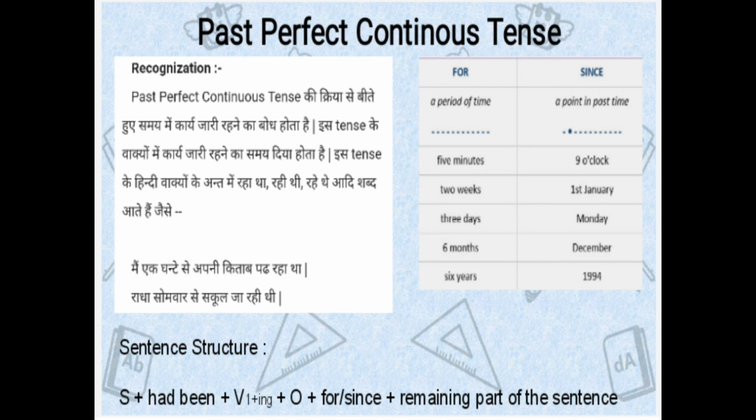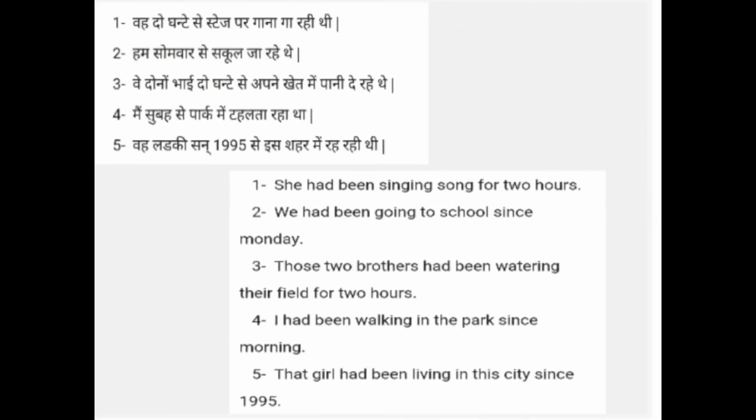So this is the recognition, structure and definition of past perfect continuous tense. These are some examples which you can practice.